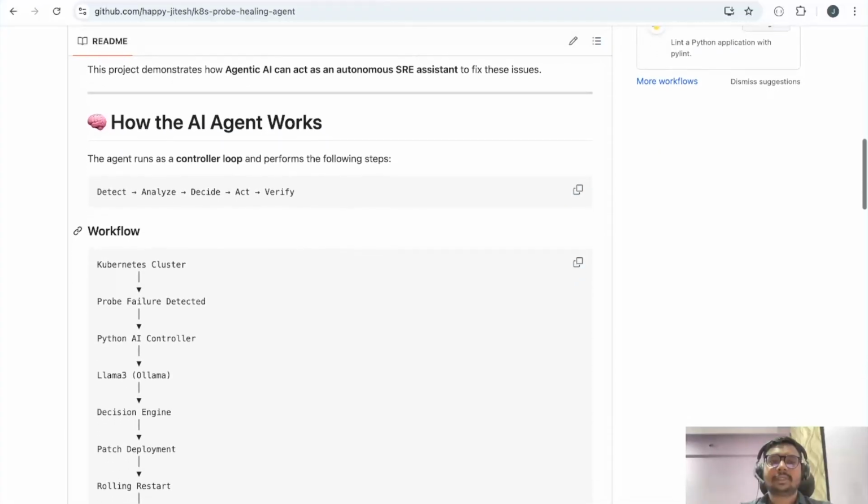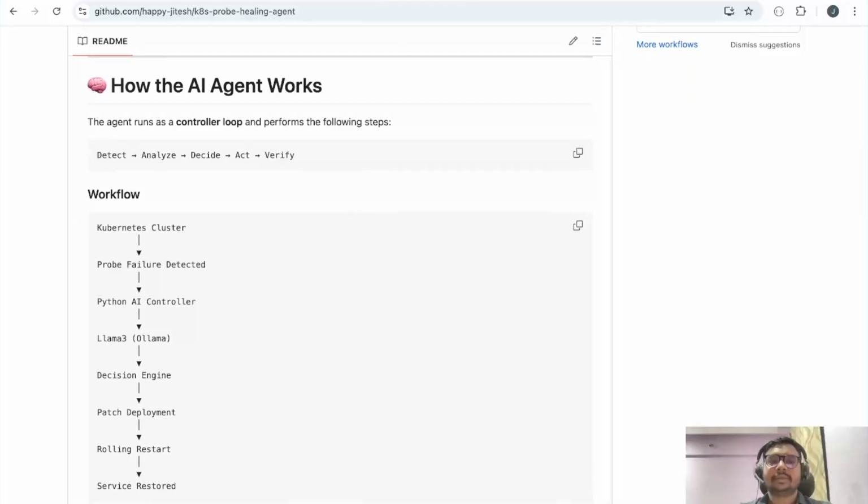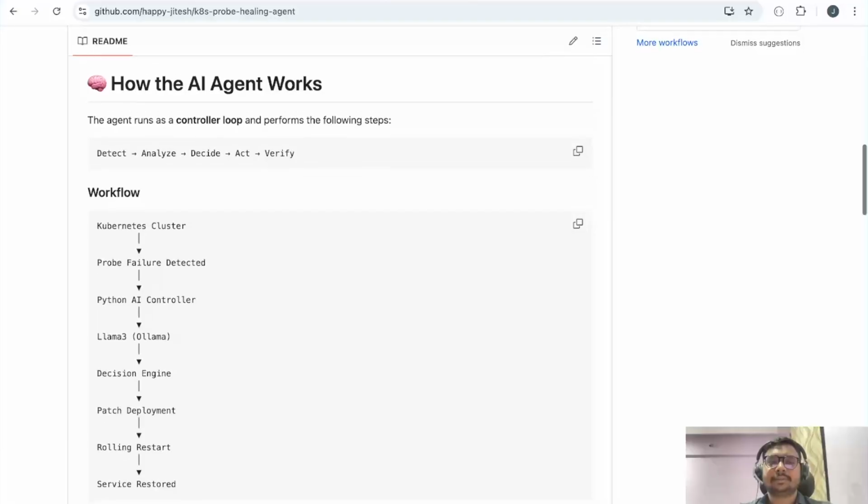How does our agent work? It will detect the issue, and it will analyze that issue. With the help of the LLM, it will take the decision and act accordingly. After that, it will verify the issue is fixed.